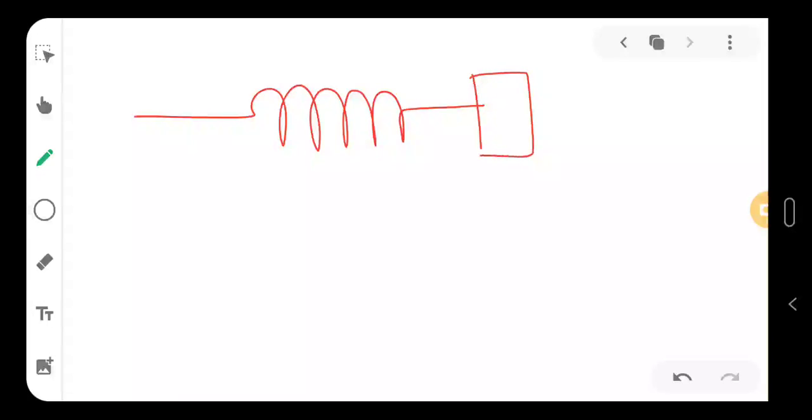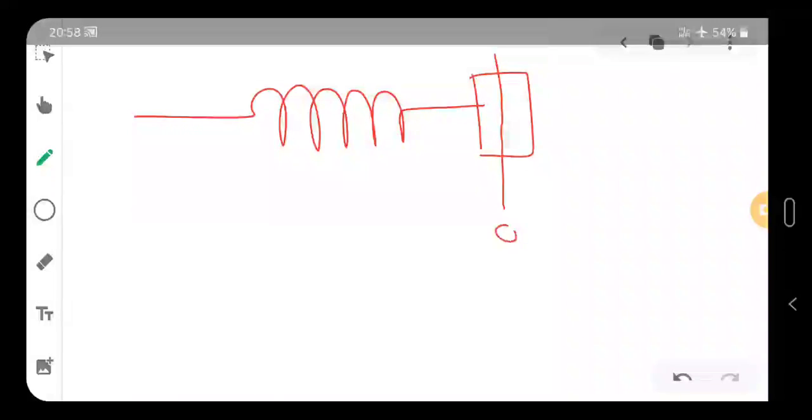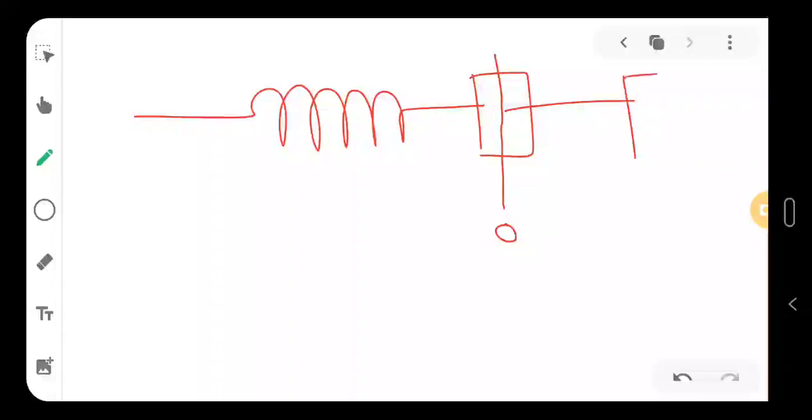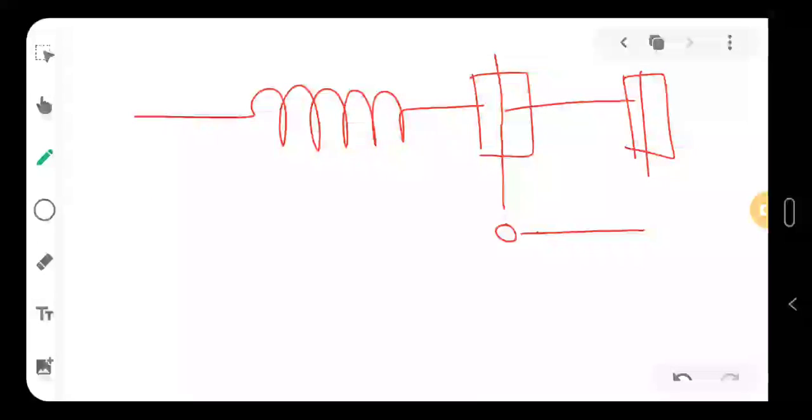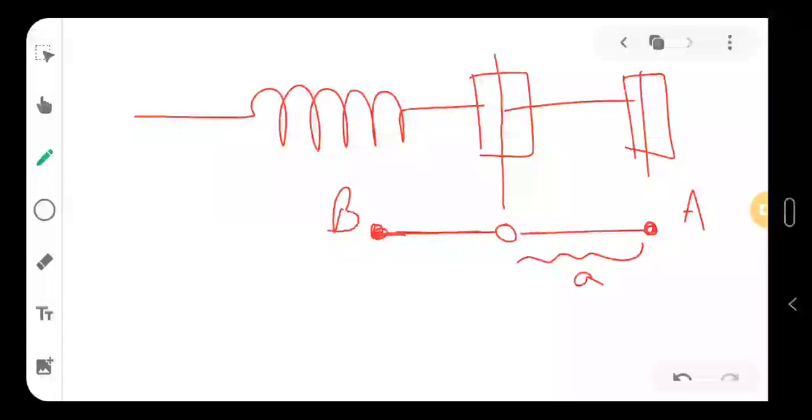This was the equilibrium point O, and if I pull it till this much, that will be my extreme point, let's say A. So the amplitude is A here. If I leave it, it will again go and compress in this part. So this is the B point.